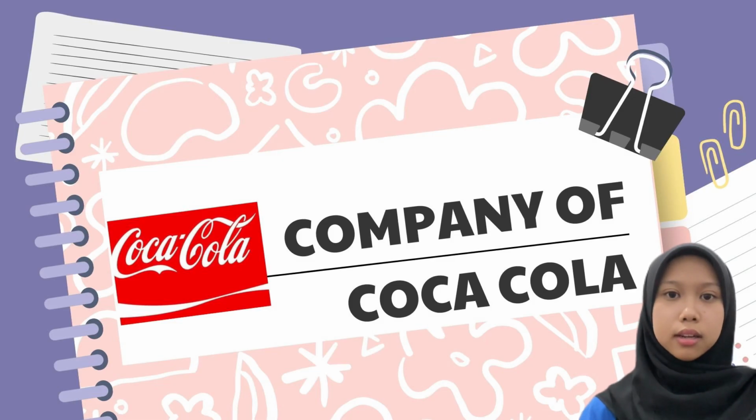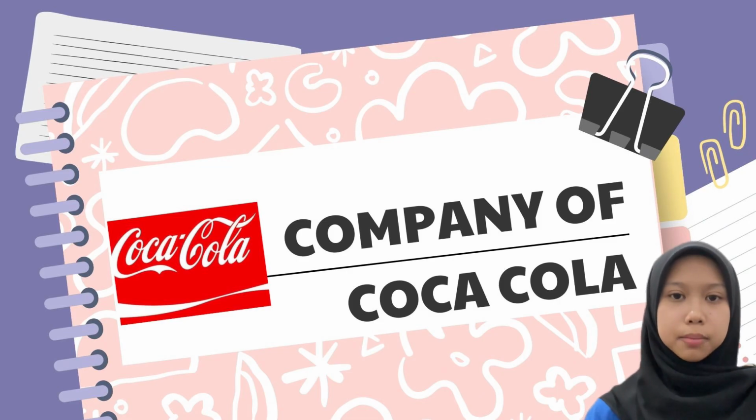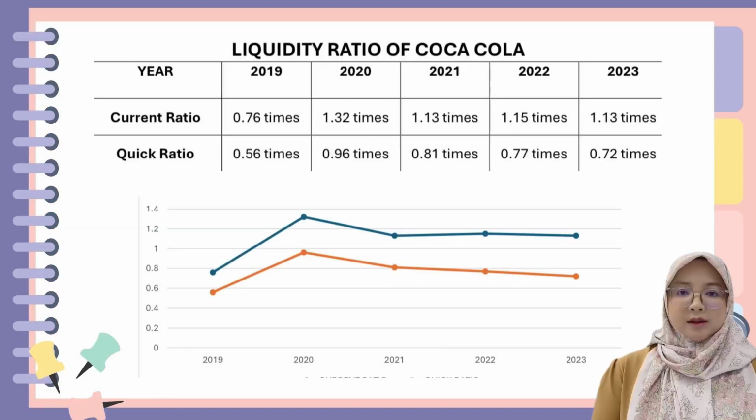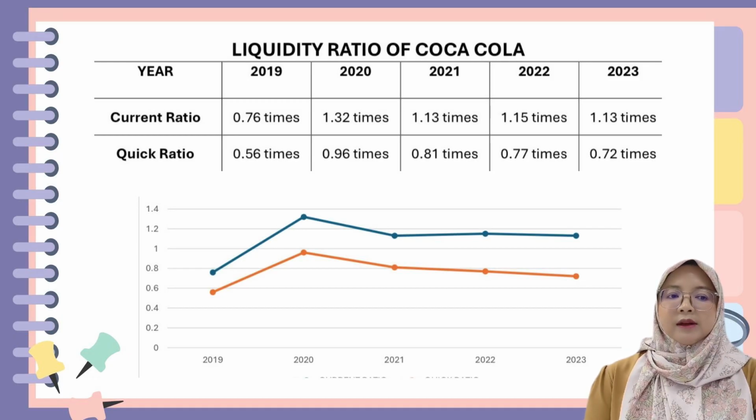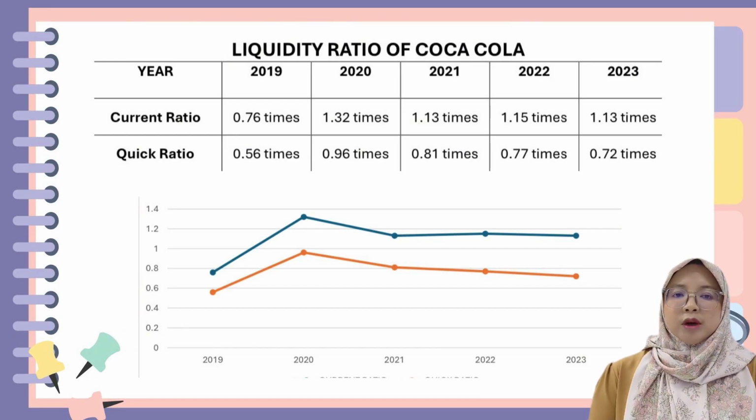Let's start with Saidatul Atikah, who will be presenting the liquidity ratio of Coca-Cola. Here is the trend analysis for the liquidity ratio of the company Coca-Cola. The current ratio and quick ratio move in tandem over a period of 5 years. As seen in the liquidity ratio reading in this graph, Coca-Cola faced a difficult year in 2019 as both ratios, current ratio and quick ratio, are below 1.